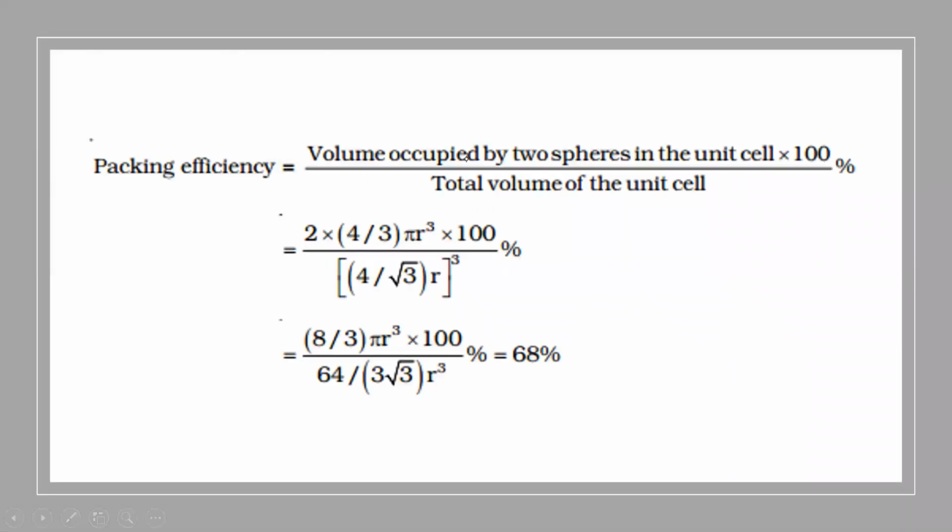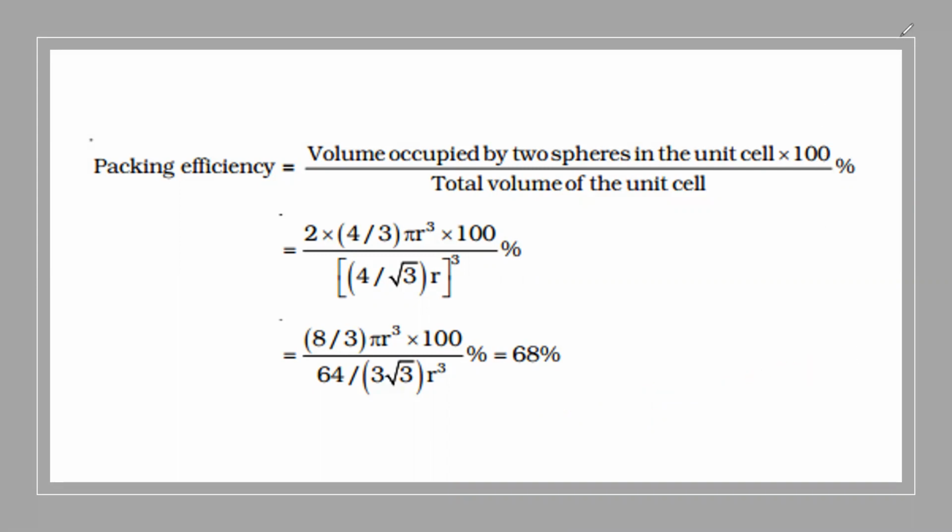So packing efficiency is equal to volume occupied by two spheres in the unit cell, because body center contains how many spheres? Two spheres, into 100 by total volume of the unit cell. That is 2 into 4 by 3 pi R cube into 100 by 4 by root 3 whole cube percentage, and total coming around 68%. So in body center, packing efficiency is 68%, and void space is 100 minus 68, that is 32%. So this is about body center.